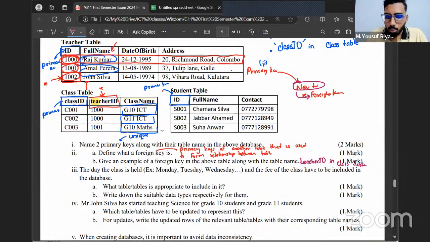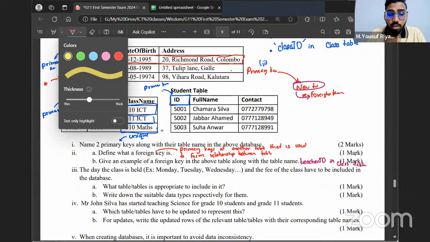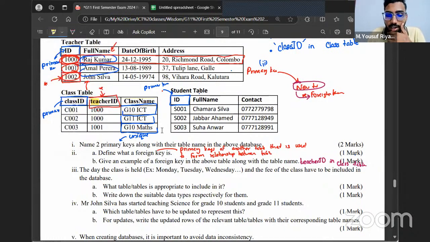A quick question. Based on the answer I wrote for defining what a foreign key is, I wrote a long answer. If they break this question, they can break this into two answers. When they ask what is a foreign key, you can simply tell it's a primary key of another table. And if they ask what is the purpose of a foreign key, to do what?